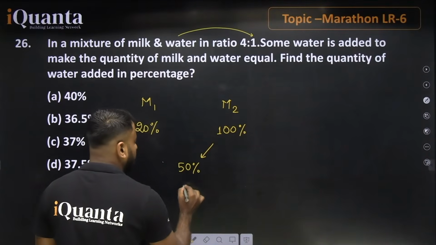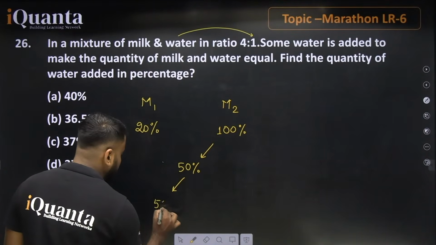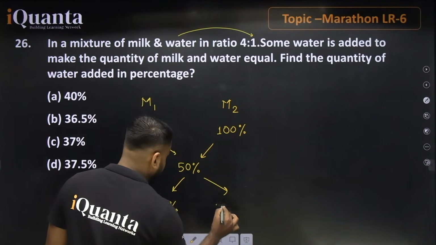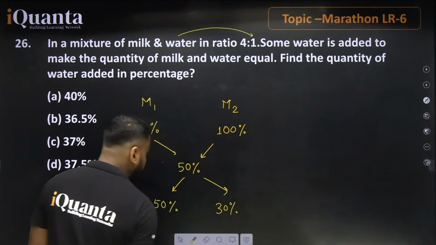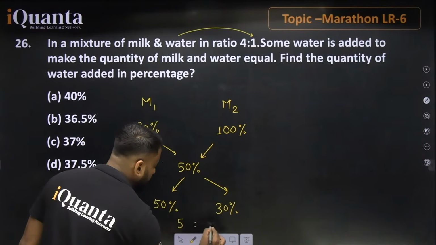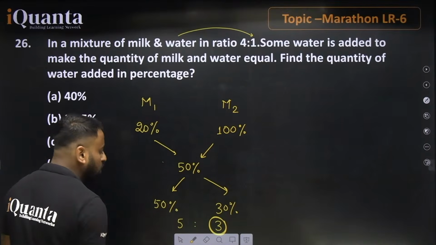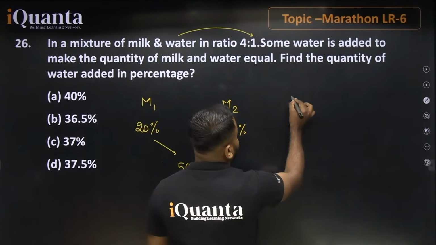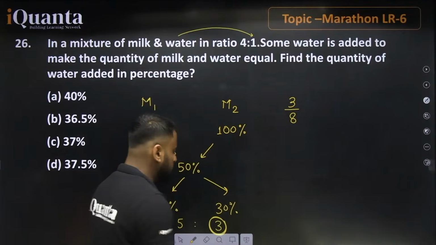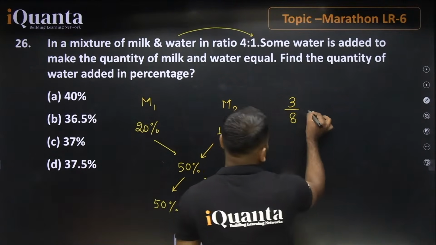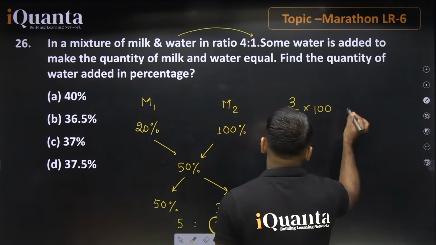If you go with this part, the value will be equal to 50%, and for this, the value will be equal to 30%. So the ratio of quantity will be 5:3. It means how much you have added? You have added only 3 parts, out of a total of 8 parts. So 3 out of total 8 parts, you have added 3 parts into 100 because we are just going to find how much percent of water.